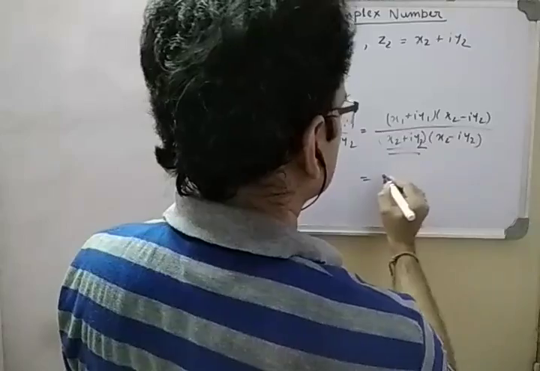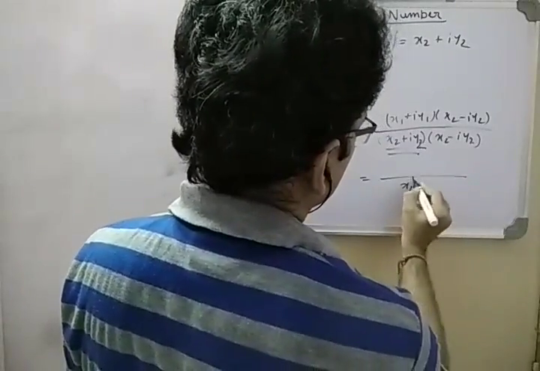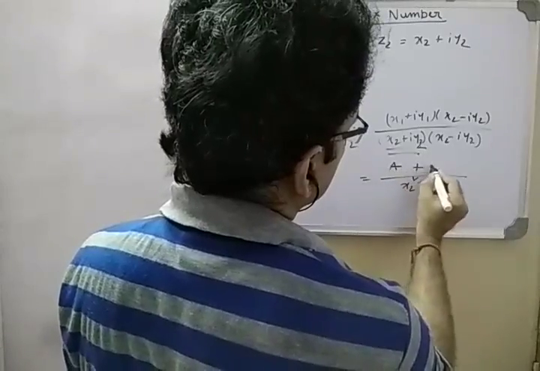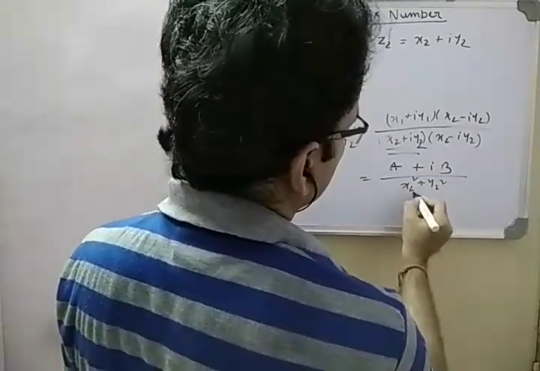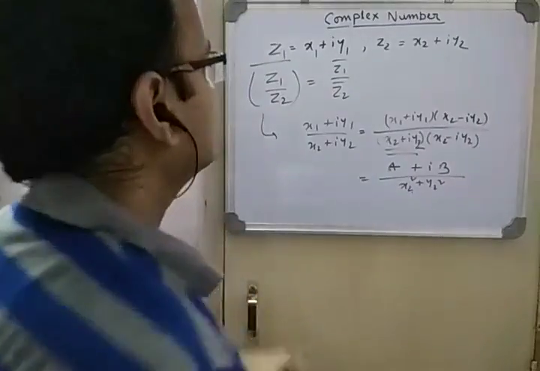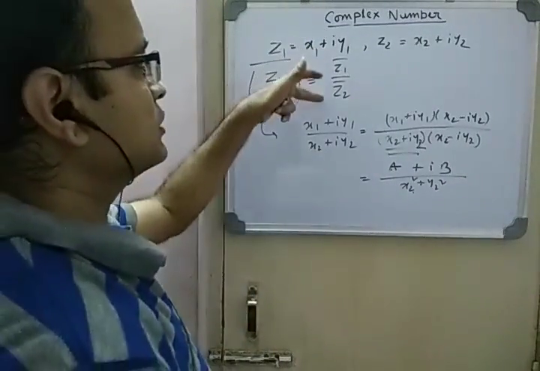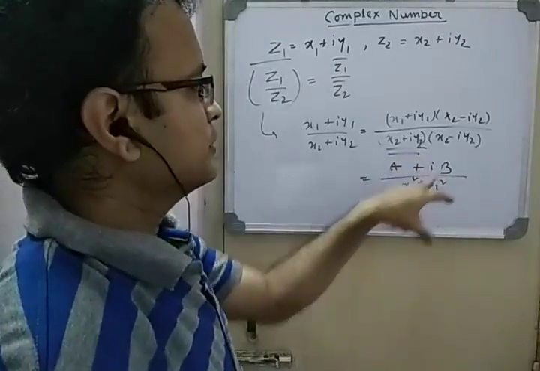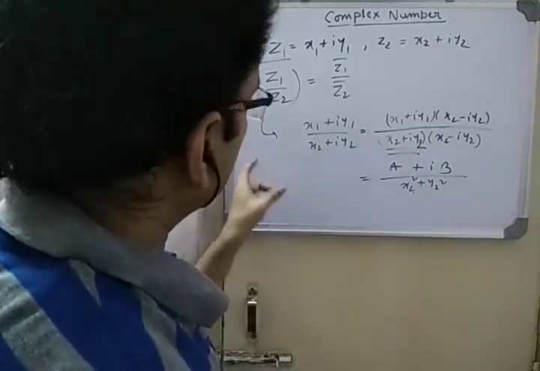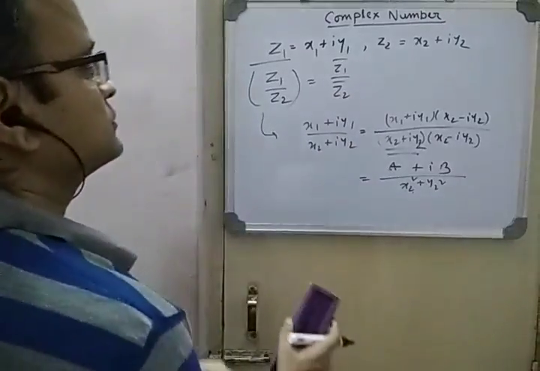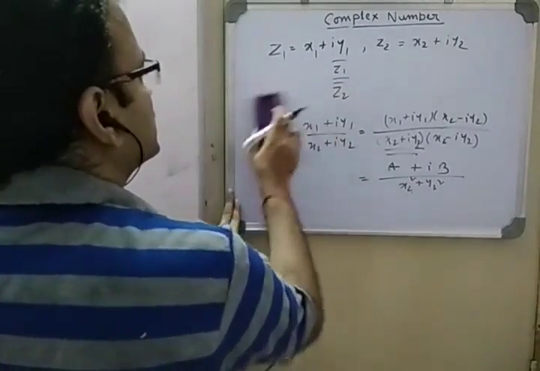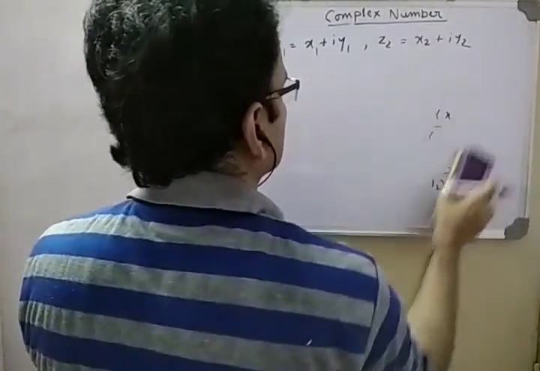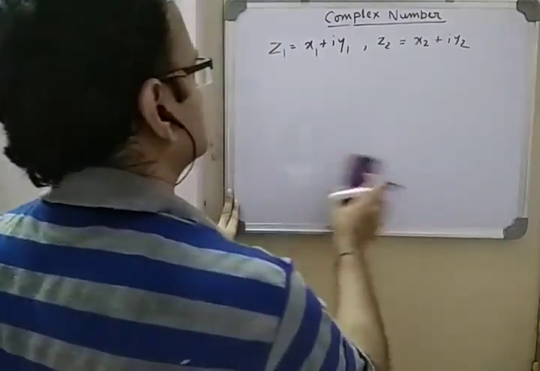Then whatever you get here, represent it as a by this plus i into b by this. Again if you take z1 bar by z2 bar and simplify this into a plus ib form, you will find that both sides match. So z1 by z2 whole bar equals z1 bar by z2 bar. When I said bar, it means conjugate.